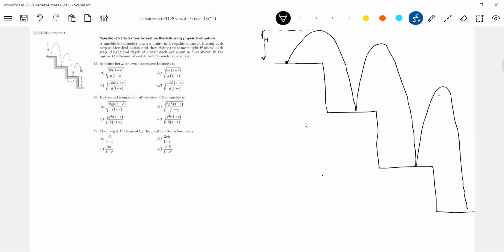So first it will collide at A, then collide at B. Then this distance, let it be h. You can take it that collision is from edge to edge, or somewhere, to make you understand. I'm taking some arbitrary point here, like they'll collide here, and this is the edge. The edge is the width of the step. Even some books show collision from edge to edge, so that will be a little bit difficult for you to show at the corner. That's why I just shifted the diagram here. Same thing he did in the question. Okay, let's come to the problem now.